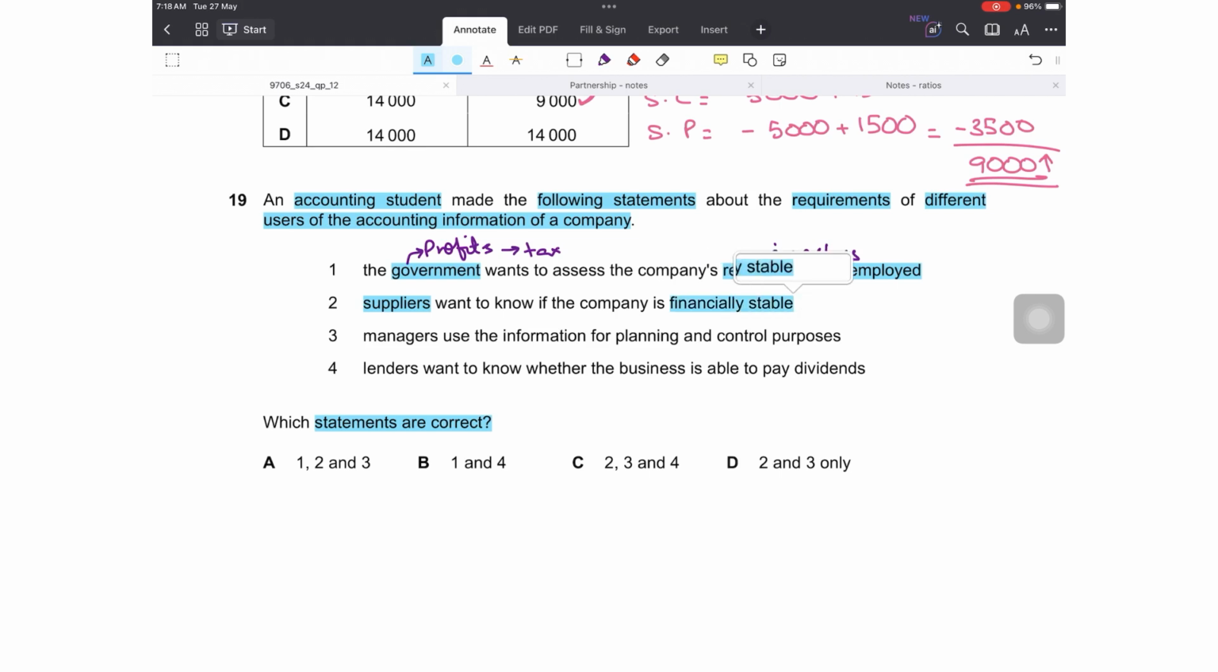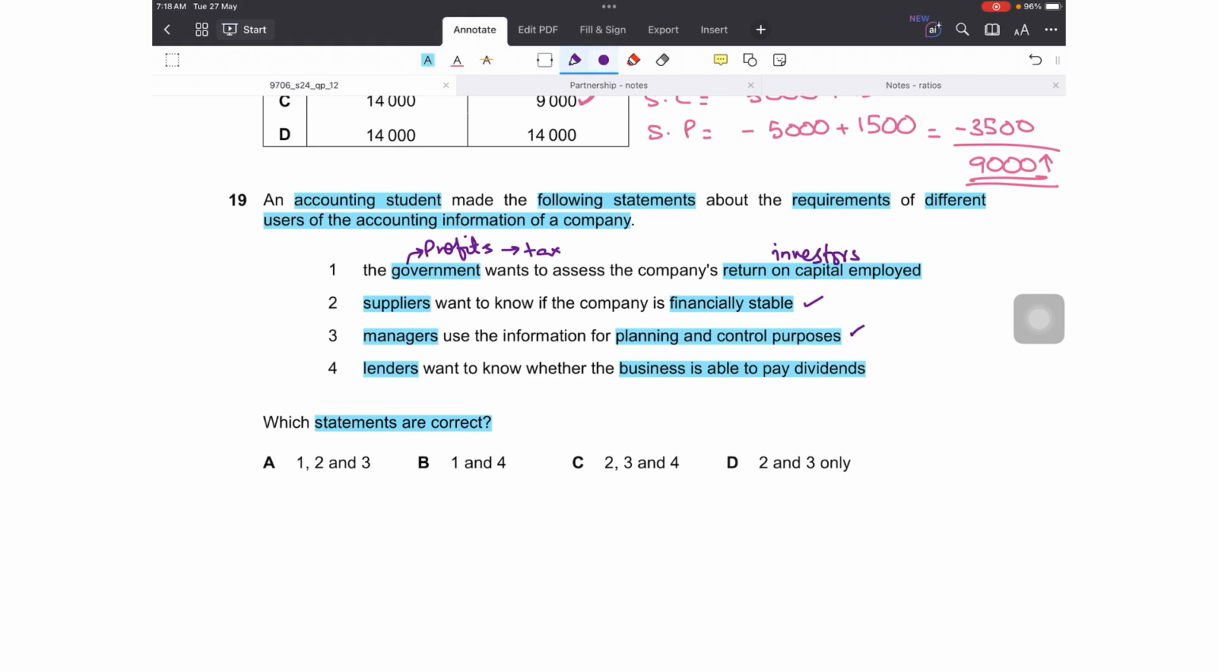Second is, suppliers want to know if the company is financially stable. Yes, this is correct, so that they get an idea whether their debts will be paid by the company on time, or whether the company will be continuing its operations in the future for orders, etc. Number 3 is, managers use the information for planning and control purposes. This is also correct, as financial information is used by managers for better planning, control and decision making.